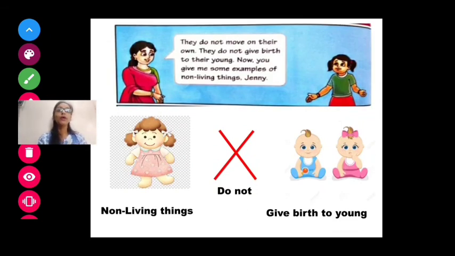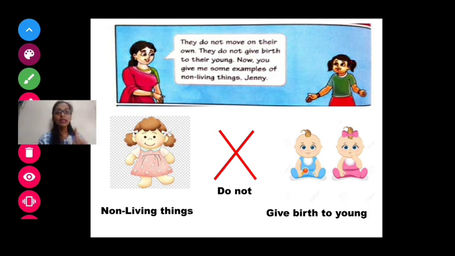Mama is saying they do not move on their own. If you have a doll on the bed and you want that doll on your table, you have to go and pick it up. The doll will not come to you because the doll is not moving.